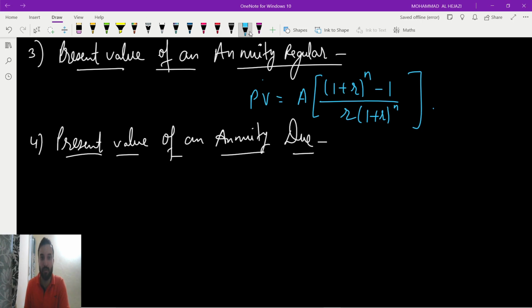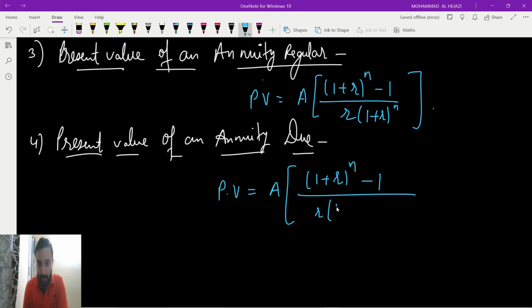So present value of annuity due. See the formula: present value equals amount, same, (1 plus r) power n minus 1 divided by r into (1 plus r) power n, plus a.